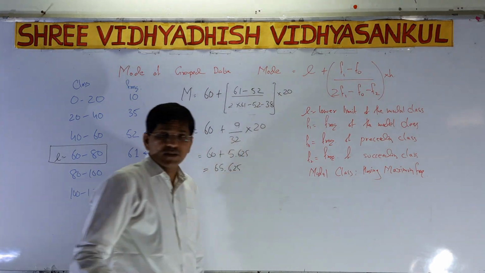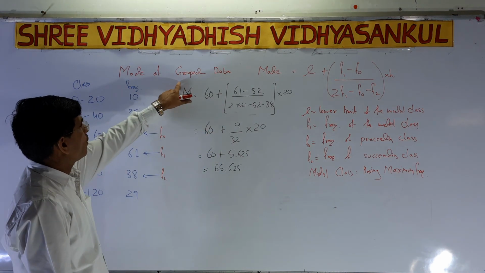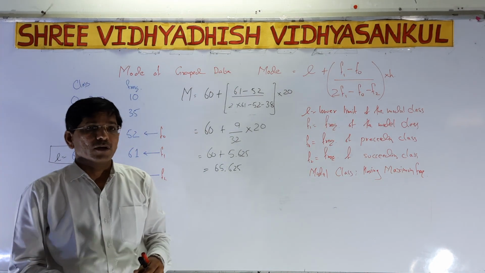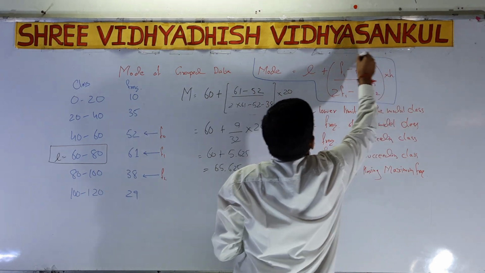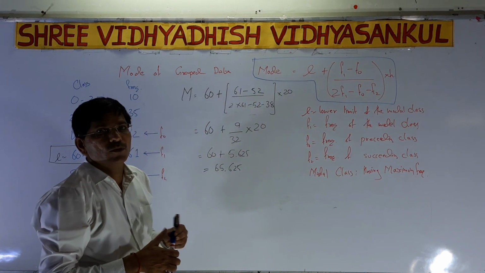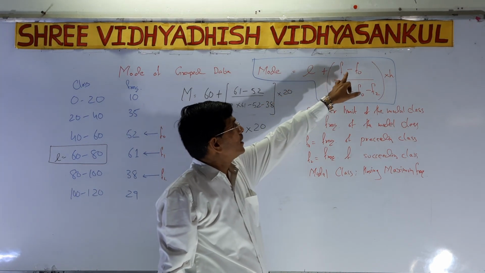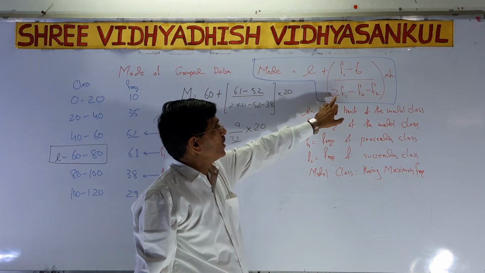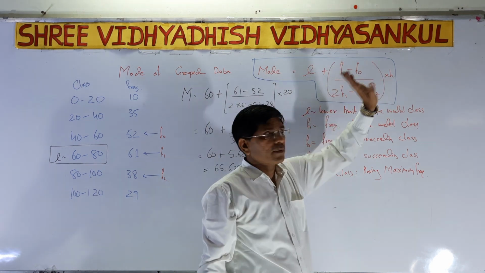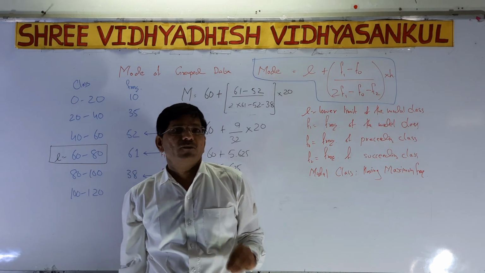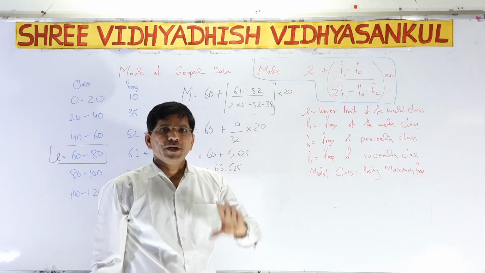Now today we want to discuss the mode of grouped data. First of all we have to understand the formula related to it. The important formula for mode is: mode is equal to L plus, f1 minus f0 divided by twice f1 minus f0 minus f2, bracket over, multiplied by h. You have to write this formula at least 4 or 5 times, then you can learn it properly.